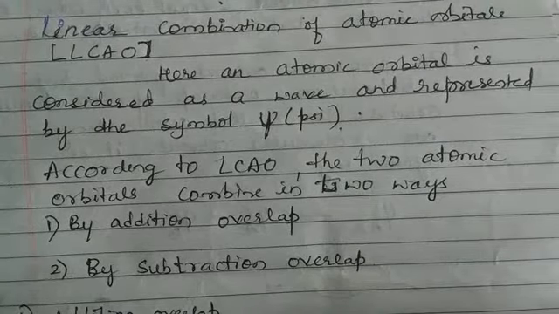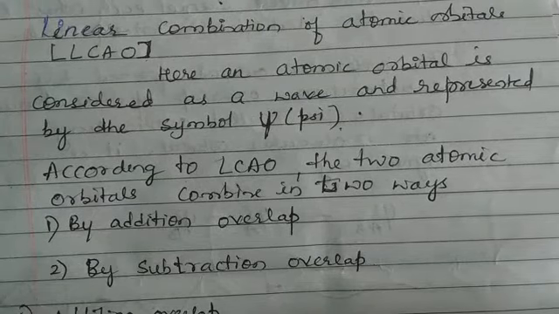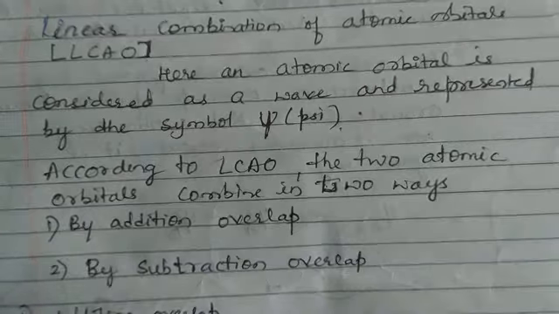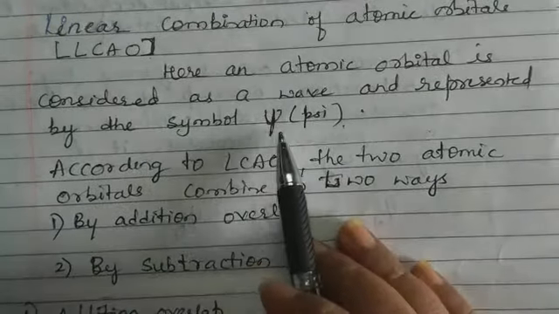In molecular orbital theory, we are going to consider or imagine that an atomic orbital behaves like a wave. So the atomic orbital is considered as a wave, and it is represented by the symbol psi, which is shown here.